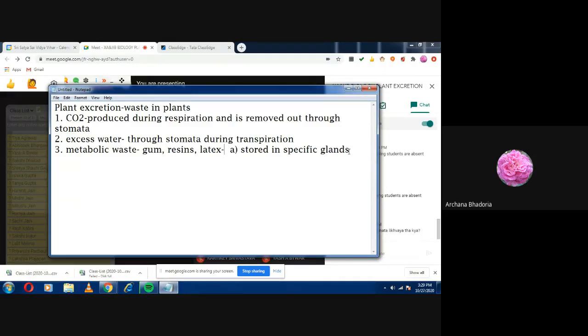Okay, now the other method. You write it like that only: the gums, resins, latex are stored in the specific glands. Then the other metabolic waste, the other method. Okay, the other method is what? It will be that the metabolic waste is transported to older parts.